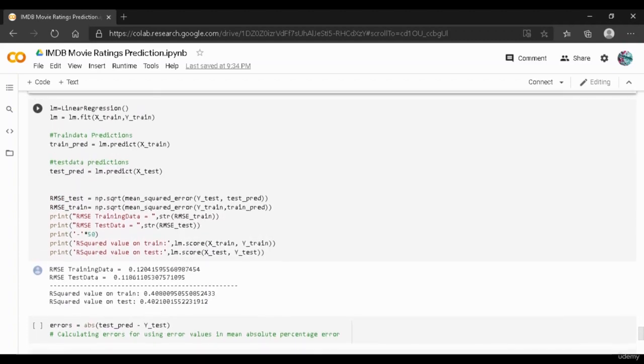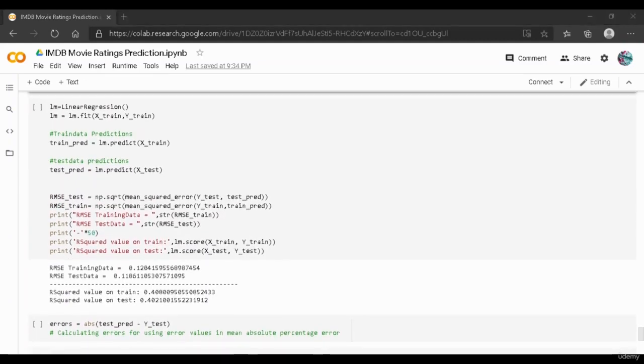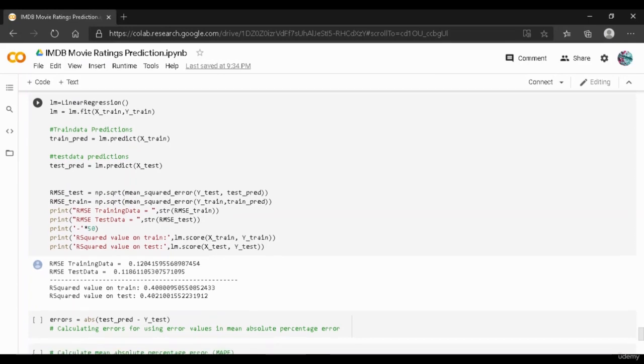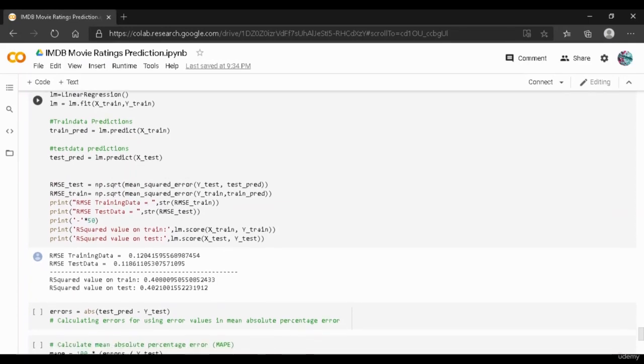And in order to evaluate the performance of this model, we have used evaluation metrics in order to see how well this model has performed. And the evaluation metric that we have used over here is the root mean squared error. So what we have done is that we have just applied mean squared error on y-test and test pred, which has the prediction on x test, and then we have square rooted it using the np.sqrt. So we will get the RMSE, which is nothing but the root mean squared error.